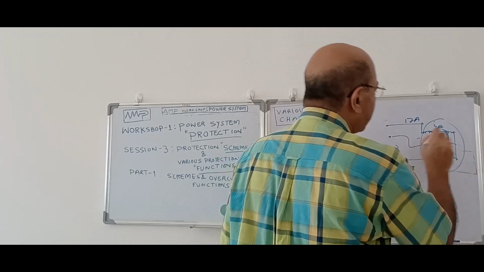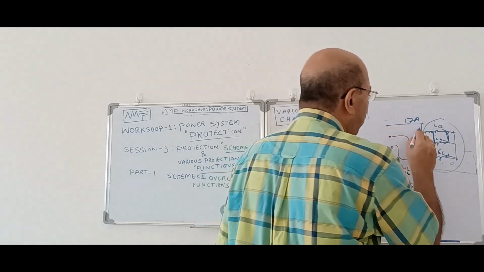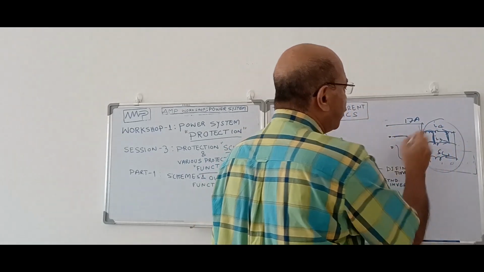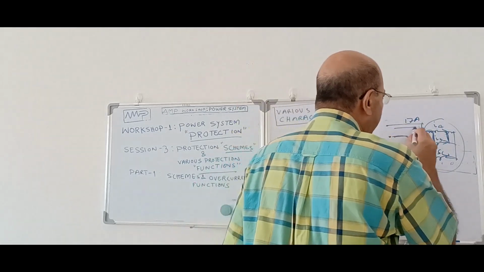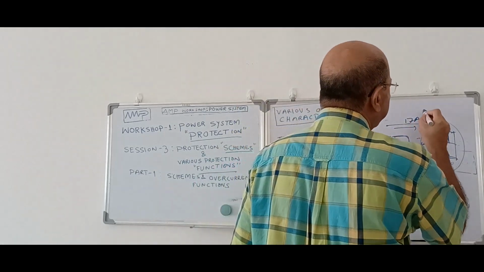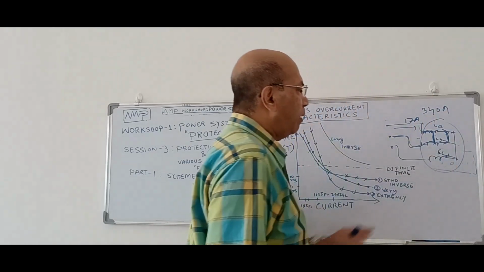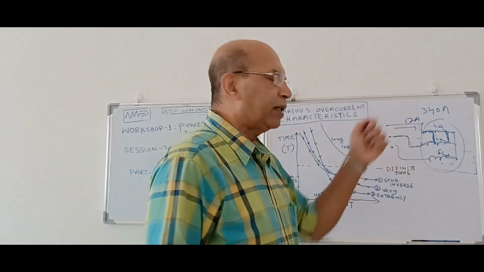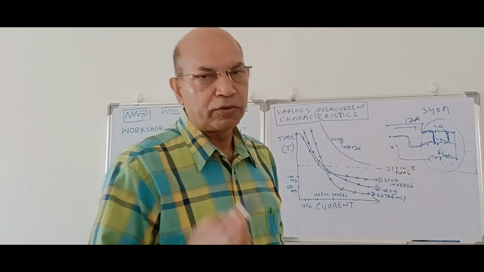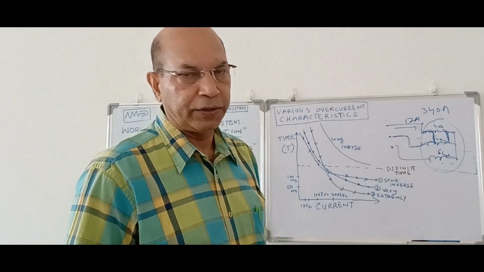The total impedance of the motor will be bypassed. Then the entire voltage will be coming across this, and there is no resistance. So what will happen? Immediately it will go to fault current, maybe 20 times fault current. That means it will go 340 ampere current within this motor. Then apparently the motor will burn. So this is another condition, that we call short circuit condition or overcurrent condition.